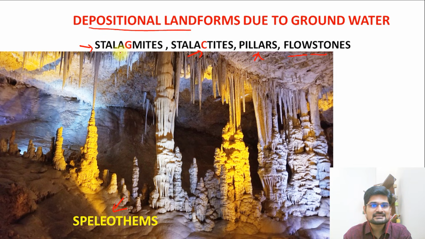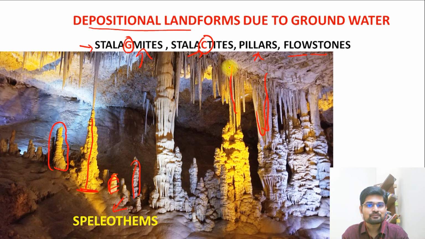And what are these? Stalagmite, remember I said G is there. So ground is G. From the ground, when this deposition keeps coming upward with gradual deposition, these features rising from the ground are called stalagmites. These features coming from the ceiling, hanging from the ceiling, remember the letter is C. So coming from the ceiling is stalactites.